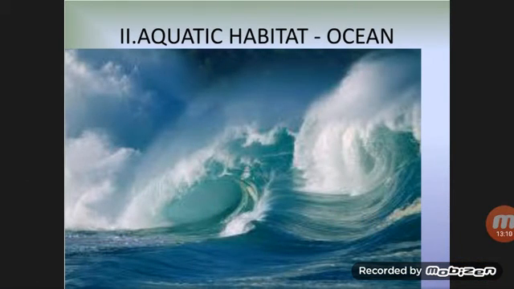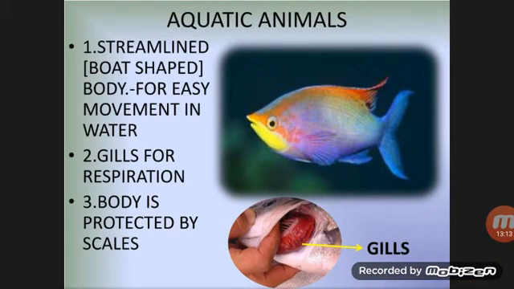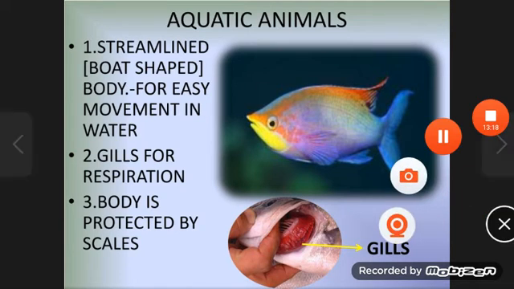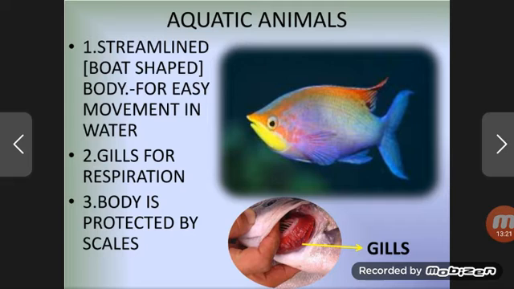Now comes aquatic habitat, which is ocean. Aquatic animals. Streamlined or boat-shaped body for easy movement in water. So, an aquatic animal such as a fish is having a streamlined or boat-shaped body, so it helps it in the movement in water, as aquatic animals are present in water. So, streamlined body shape helps them to move easily in water. Gills for respiration. They are having gills so that the respiration process becomes easy, and also the body is protected by the scales.